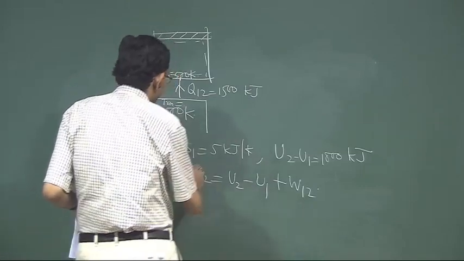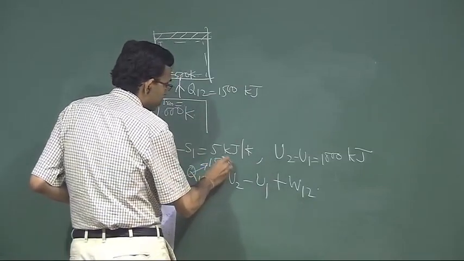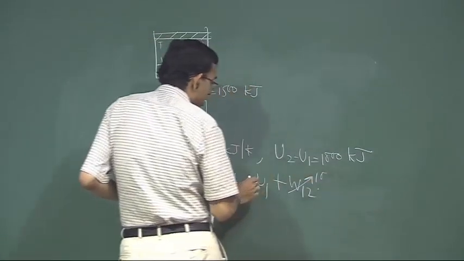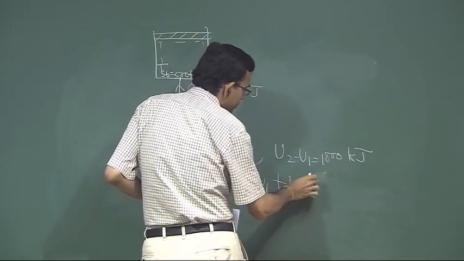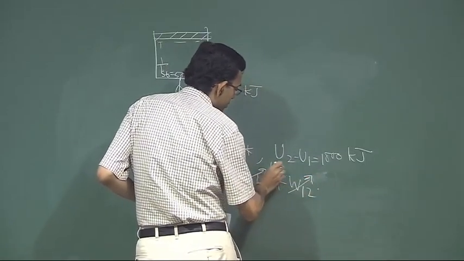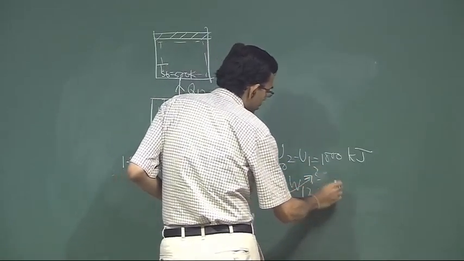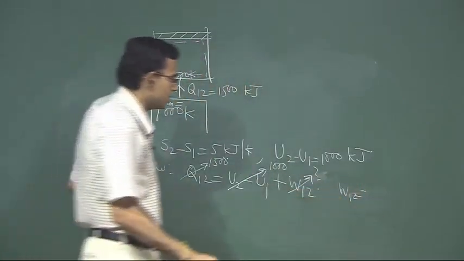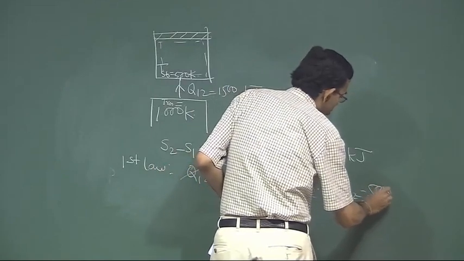So, the heat transfer is 1500 and change in internal energy is 1000. So, what is the work? That is 1500 minus 1000. So, that is 500 kilojoule.